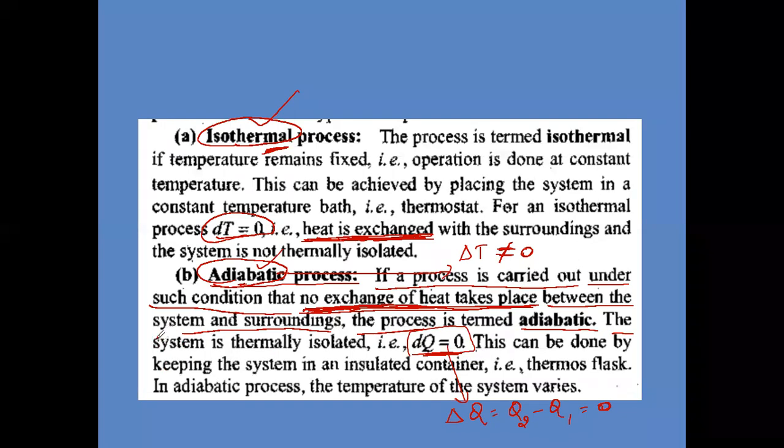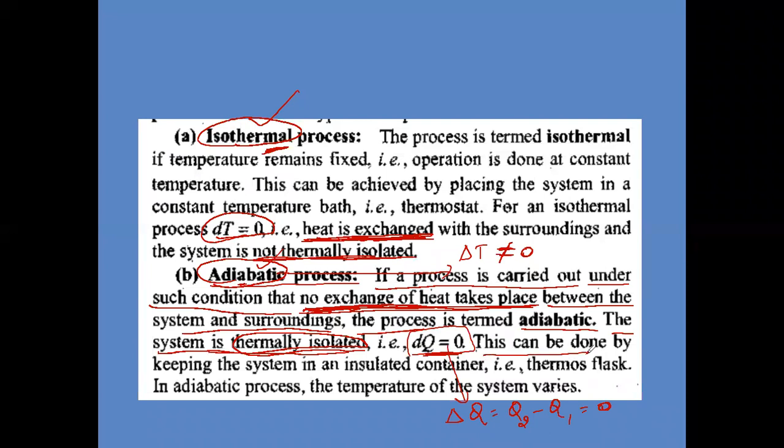The thermos flask is an example of a thermally isolated system. In the isothermal process the system is not thermally isolated, but in the adiabatic process the system is thermally isolated. Is the difference understood here?